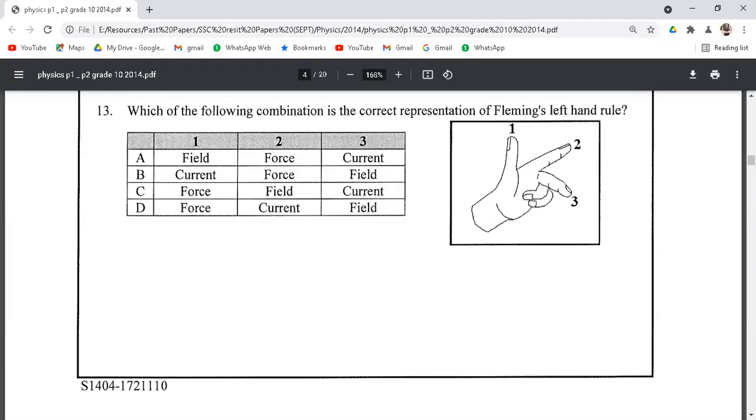Then we have question number 13, that is a very simple question in which we have to represent Fleming's left hand rule. According to Fleming's left hand rule, we have the thumb representing F, the forefinger representing B, and the middle finger representing I. So F is the force, B is the magnetic field, while I is the current. So FBI is represented by Fleming's left hand rule: force, field, and current. The correct option is option C.